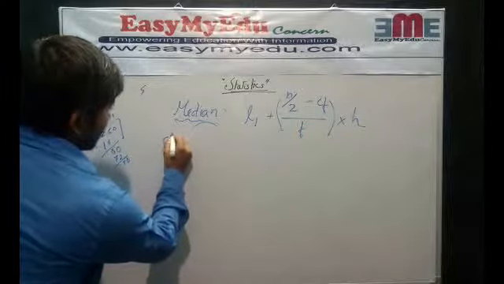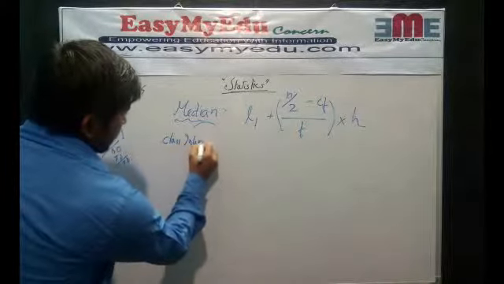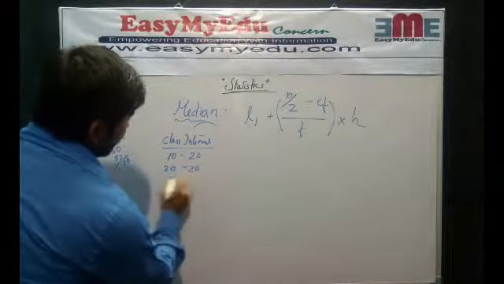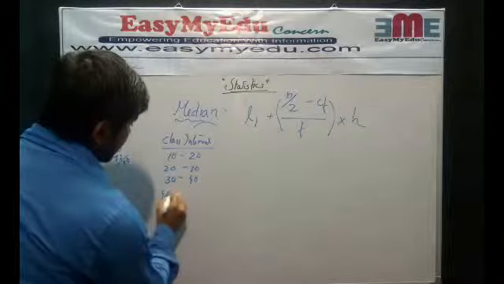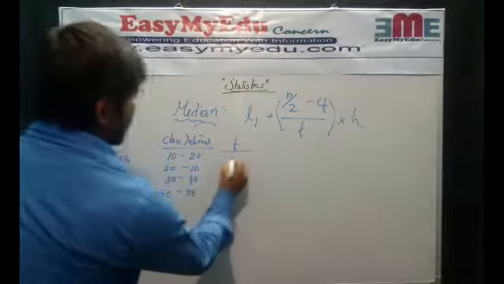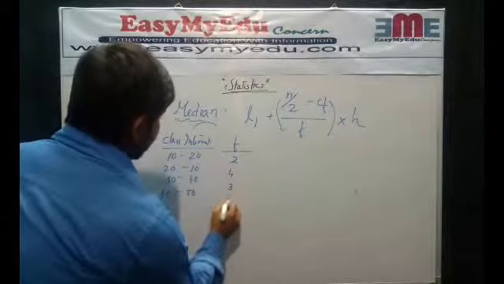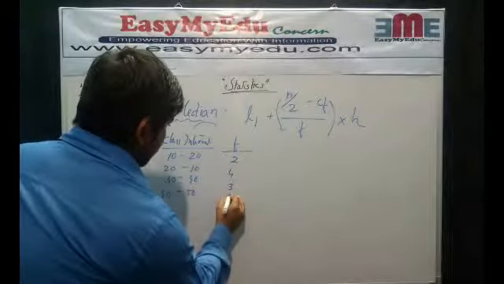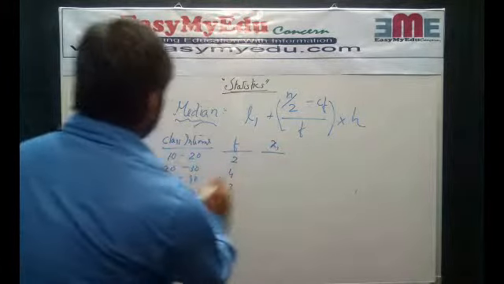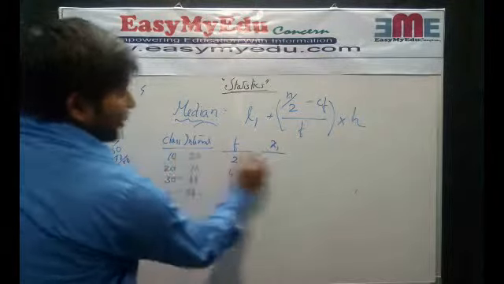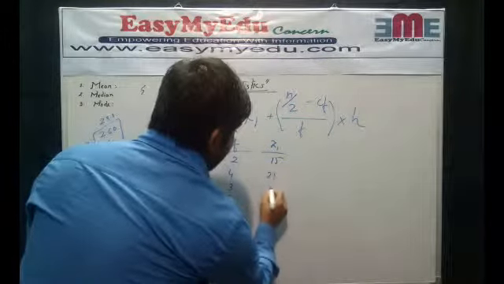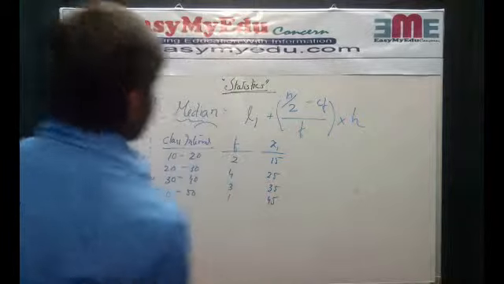Let's take class intervals 10 to 20, 20 to 30, 30 to 40, 40 to 50, and its frequencies 2, 4, 3, 1. So here we will find the class marks. That's x1: 10 plus 20, 30, divided by 2 is 15. Again the difference is 10, 10, 10. So we can add up: 25, 35 and 45.